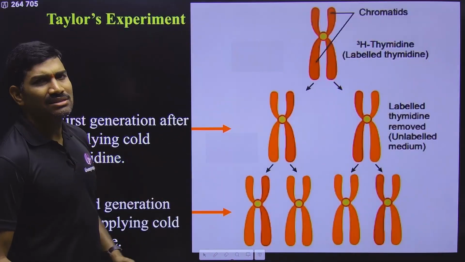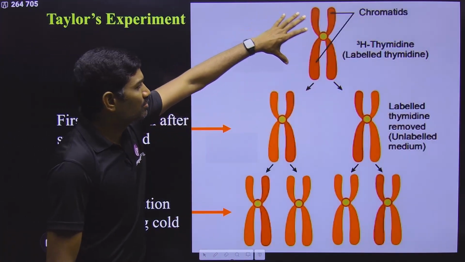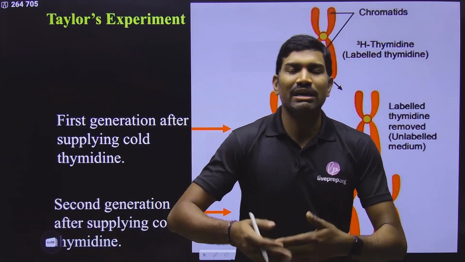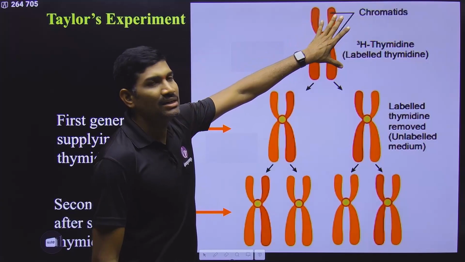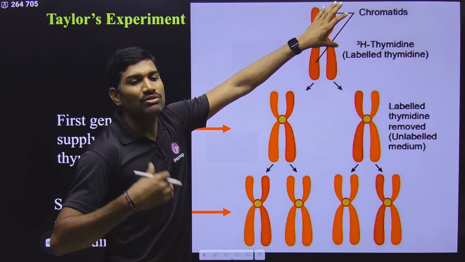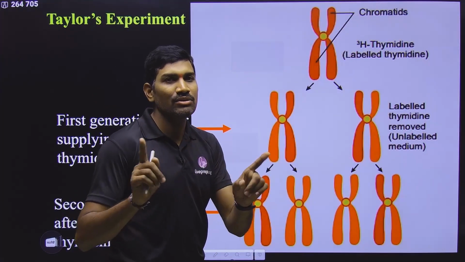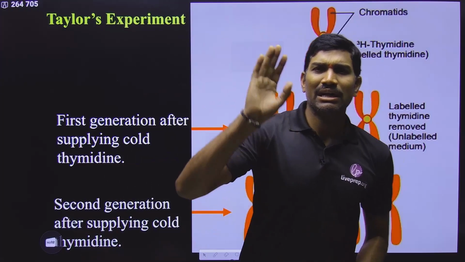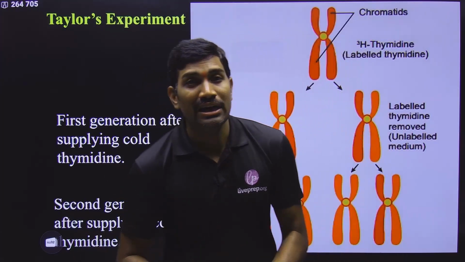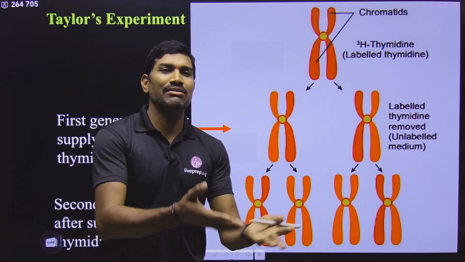And here in NCERT they have not given much information. Let us imagine that this is the DNA molecule. So in the chromosomes, what happens? Here also semi-conservative replication is there. So in every generation, what happens? Initially they supplied tritiated thymidine for several generations to the plant root cells, so that these cells continuously took it up. So both the DNA strands will get the radioactive isotope. After some time they stopped the supply of radioactive thymidine and gave the non-radioactive one. Radioactive is called hot thymidine, and non-radioactive thymidine is called cold thymidine. They started giving the cold thymidine.